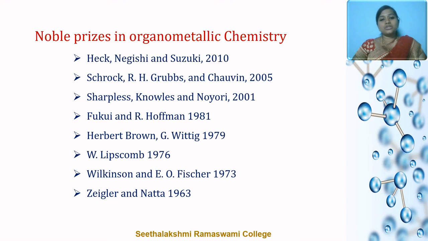It is important to know that so far 8 Nobel Prizes have been awarded for research work on organometallic chemistry. Even though the discovery of this chemistry was so late, its significant properties and applications made this field grow in a phenomenal way.